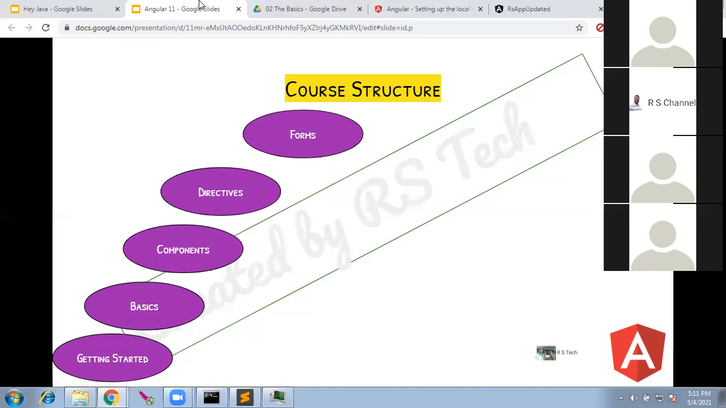We have two types of forms, template driven forms and reactive forms. The reactive forms are what will be used. Template forms we will not be using because of their own disadvantages.